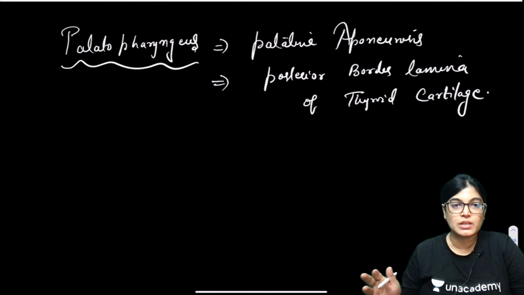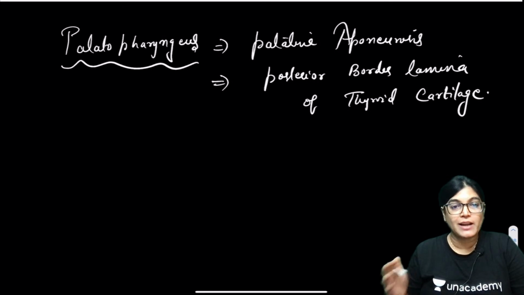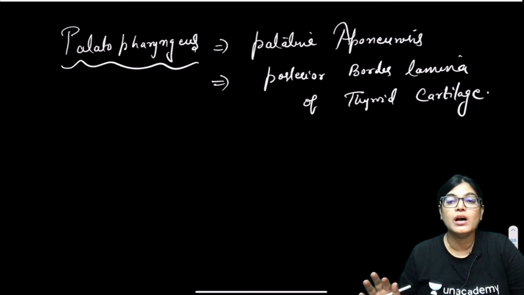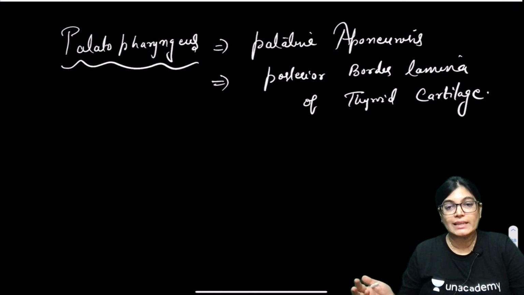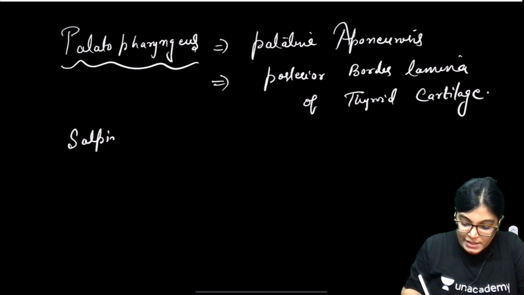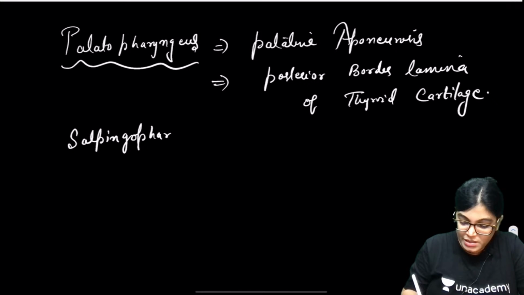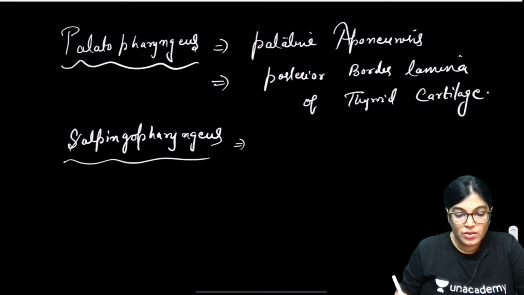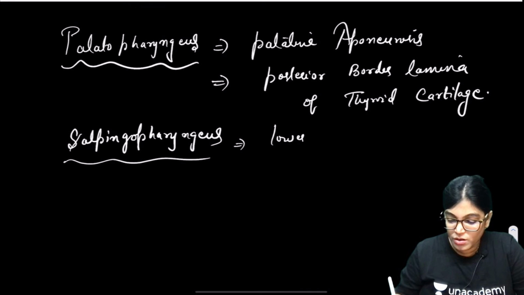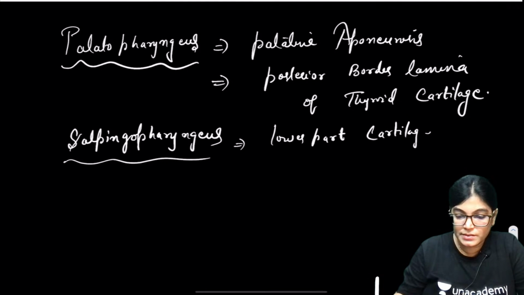Actually, we have got three longitudinal muscles: stylopharyngeus, salpingopharyngeus and palatopharyngeus. All these longitudinal muscles of the pharynx insert into the posterior border of the lamina of the thyroid cartilage. By the name only it is clear: salpingopharyngeus originates from the lower part of the cartilage of the auditory tube.